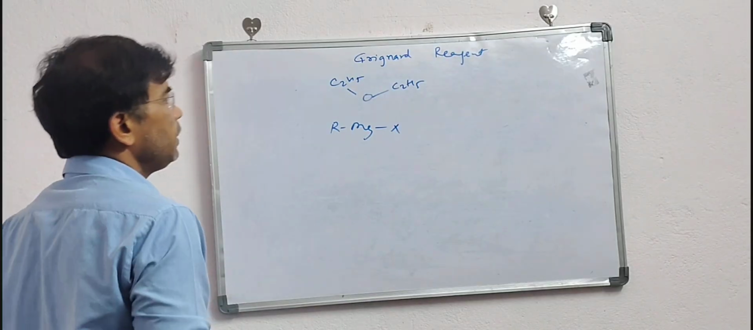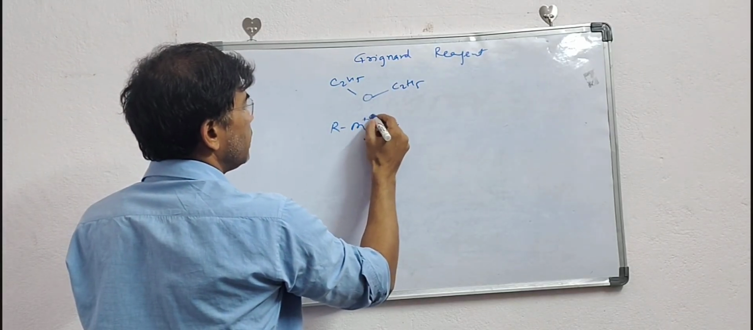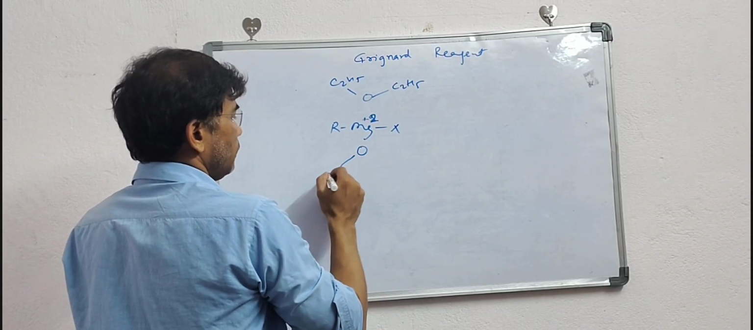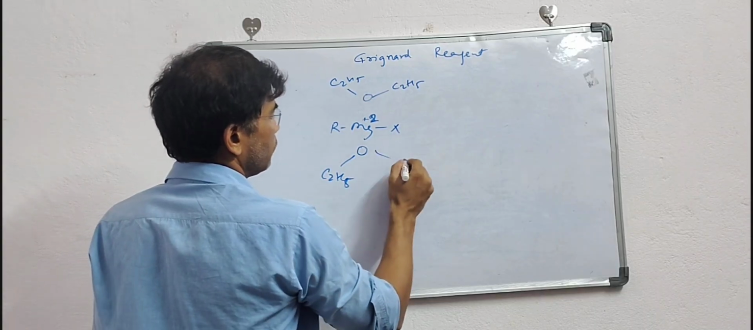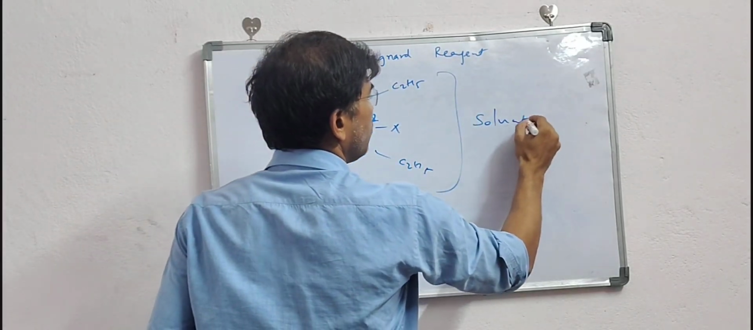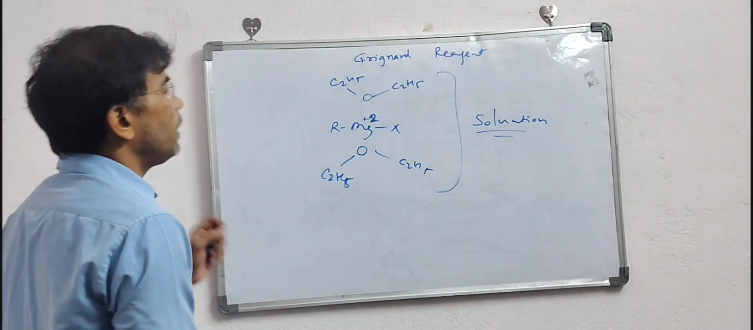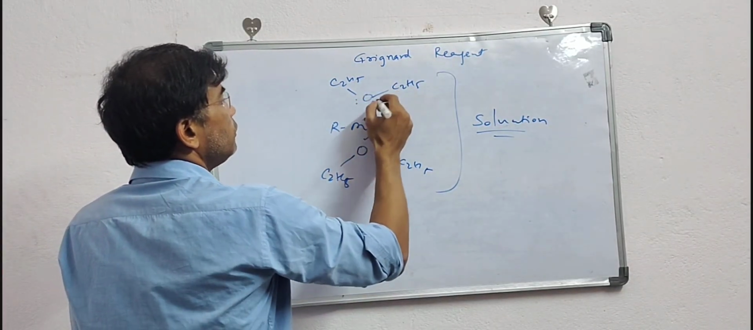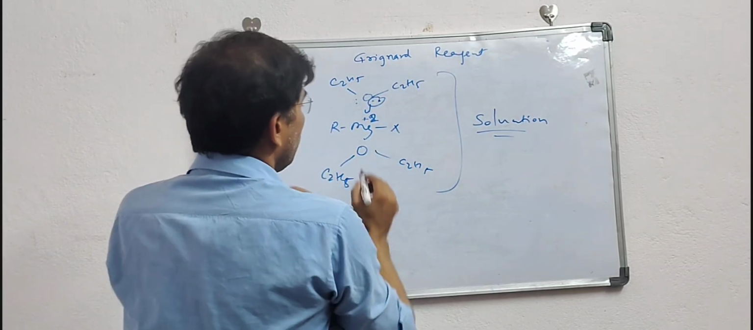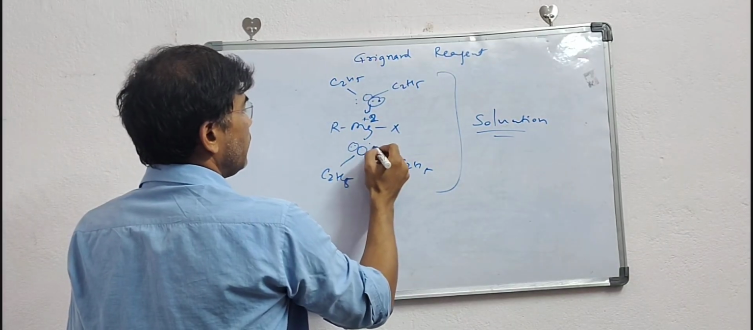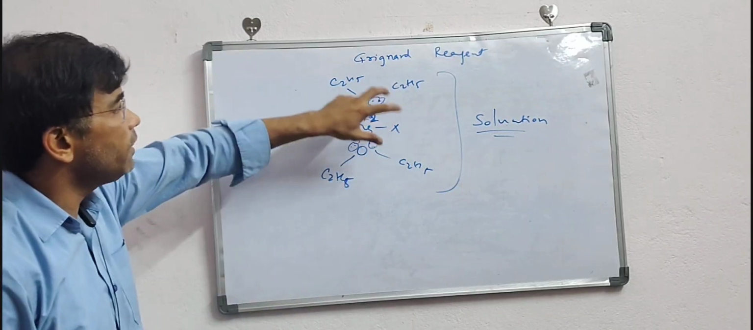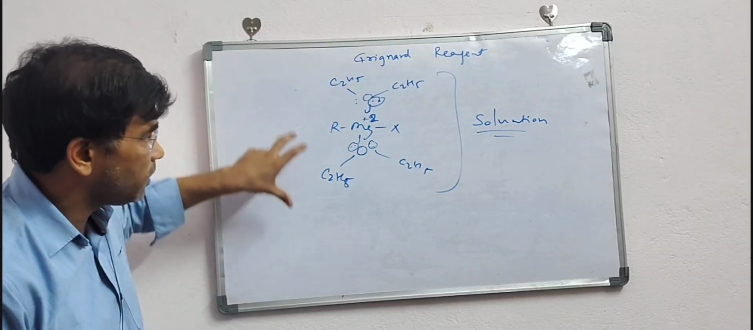RMgX. Now magnesium has got a positive charge, let us say +2 charge. So this charge will be stabilized by the C2H5 groups of the ether. This process is called solvation. Due to solvation, the lone pair electrons will be attracted toward magnesium, and they will stabilize the plus charge of magnesium, and in that way this compound will become stable.